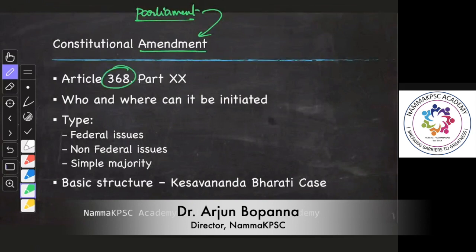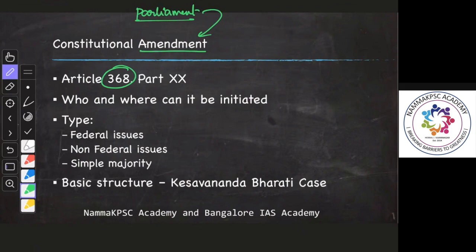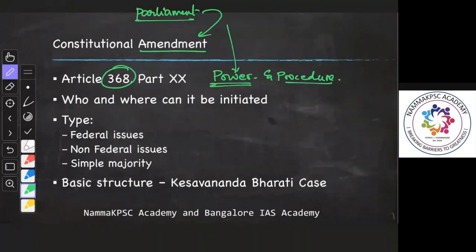Article 368 deals with the powers of the Parliament to amend the constitution and its procedure, that is, how to pass or bring about the amendment of the constitution. It is mentioned in Part 20 of the Indian Constitution.